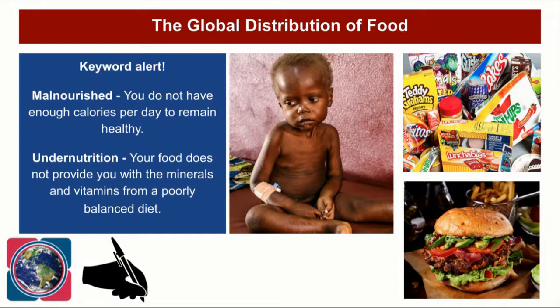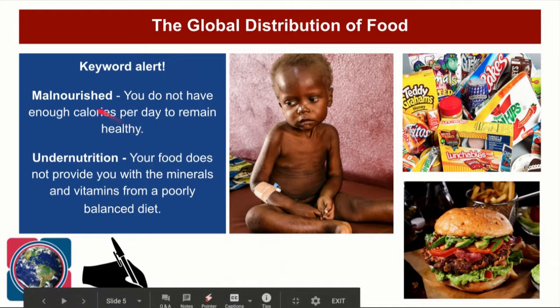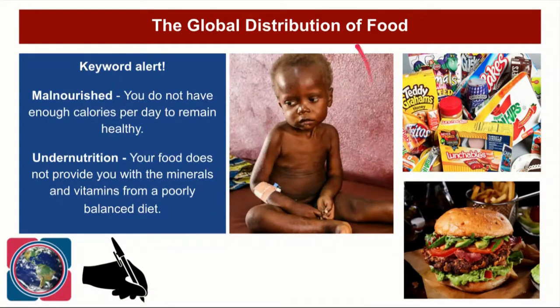There is another word, though, that we need to be aware of, and that's undernutrition. So undernutrition is when you do not have the right minerals and vitamins and have a poorly balanced diet. So if we look at this child that you can see here, this child is both malnourished and undernourished. So they suffer from malnourishment and undernutrition. However, it's possible to have access to lots and lots of food, but still be undernourished.